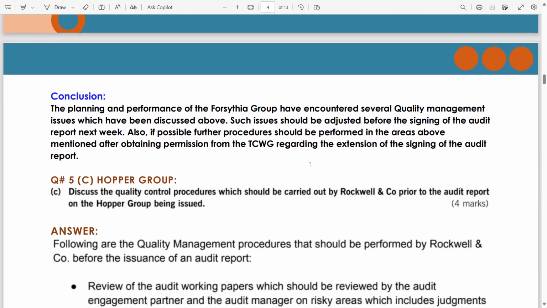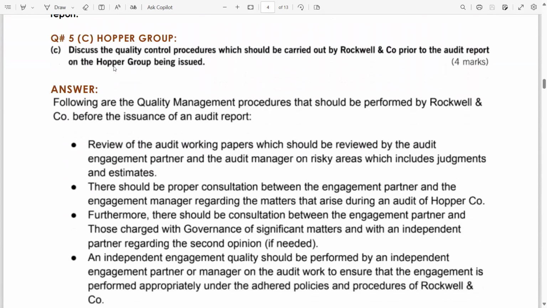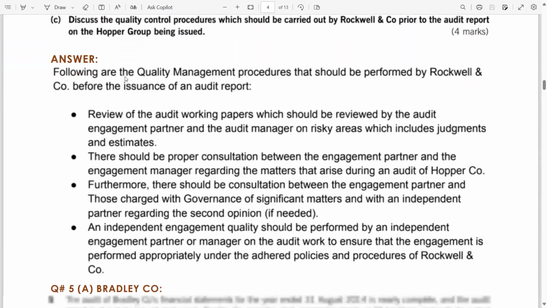Now, question number 5, CO per group. In some of your exam settings, the examiner asks you a general question, meaning a theory-based question on this topic as well. So you just have to rote learn, or memorize. Discuss the quality management procedures. Now it's about quality management, which should be carried out by Rockwell and Company prior to the audit report on the Hopper Group being issued.